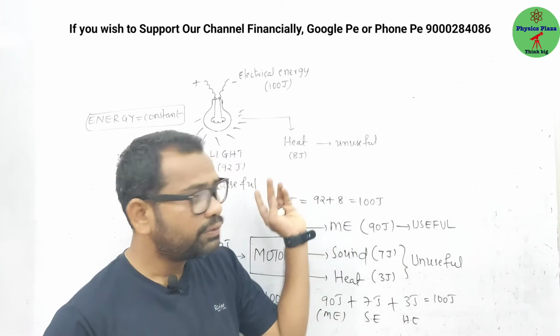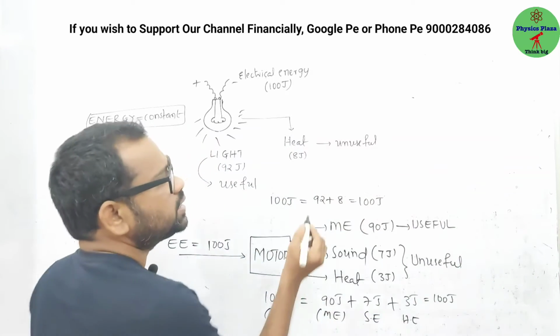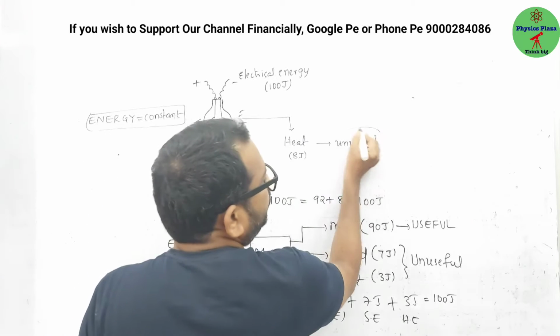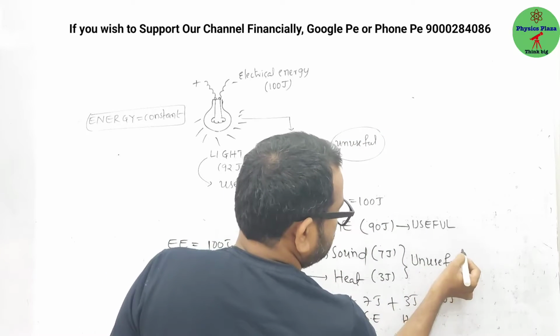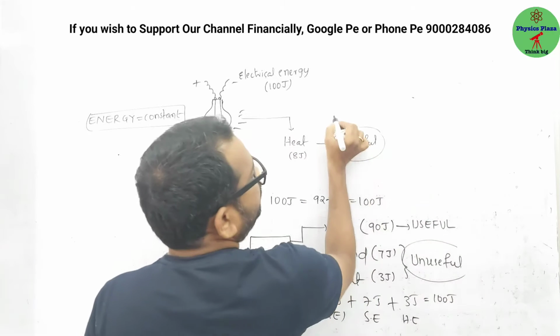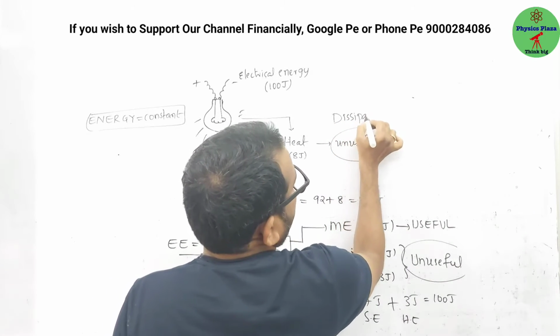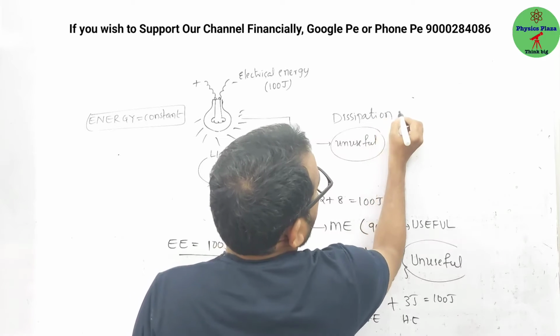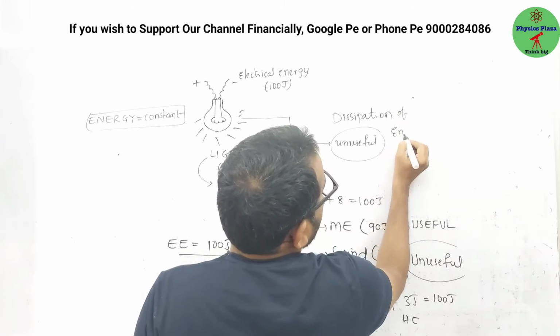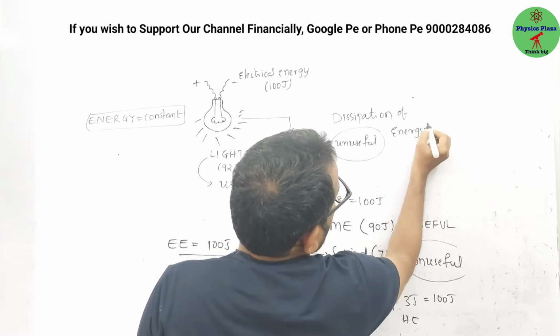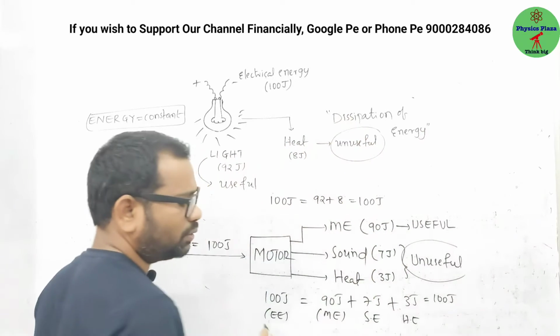Of course, whenever energy conversion is taking place, some useful energy will go into unuseful form also. This only we can call a dissipation of energy. Dissipation of energy means what actually? Waste, energy waste is happening.